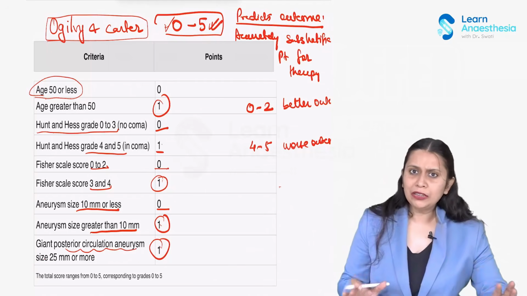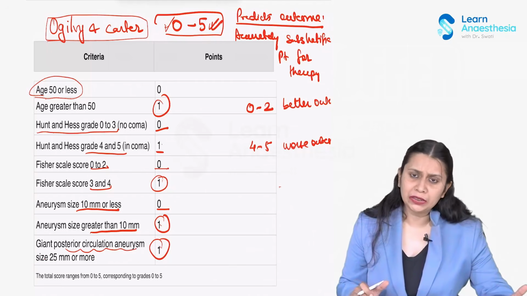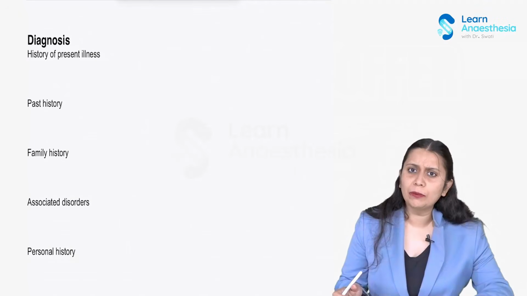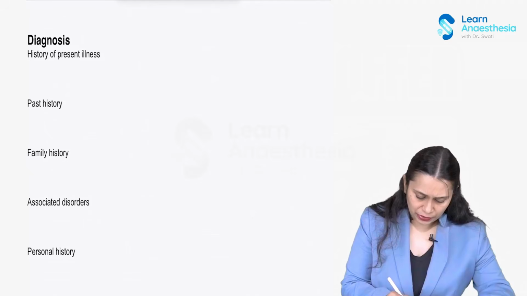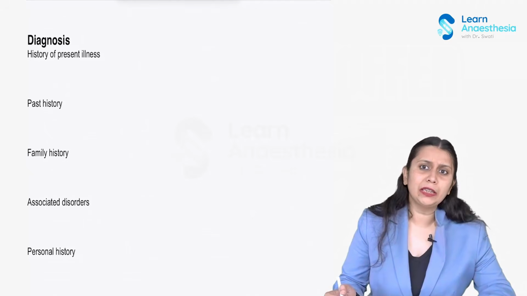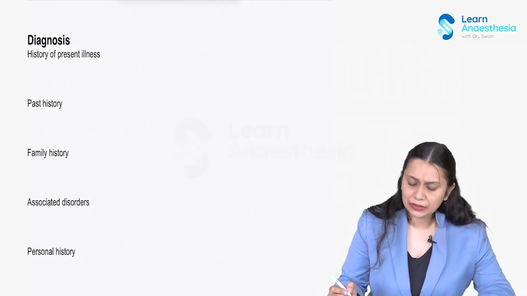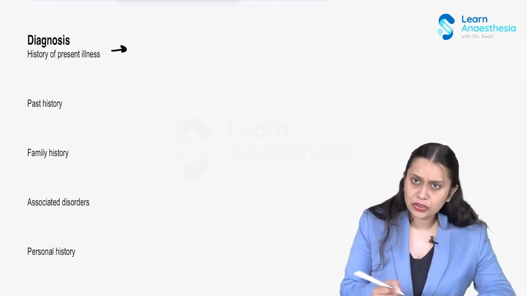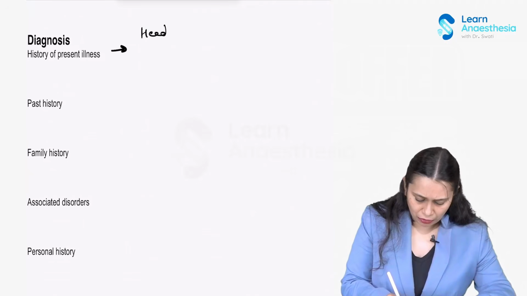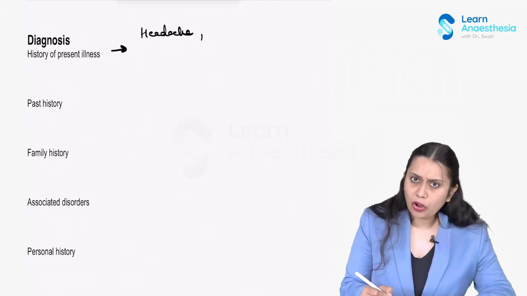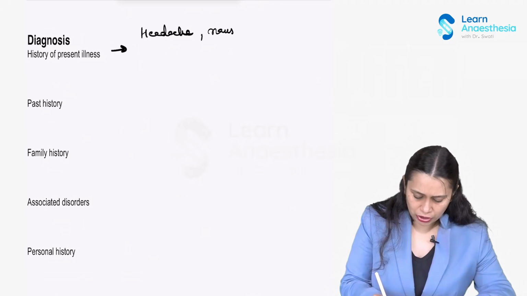Okay, now let us talk about how the patient presents. Let us talk a little bit about the diagnosis of the cerebral aneurysm. The patient presents with headache. In the history of presenting illness, the patient will always complain of headache, which may or may not be associated with nausea and vomiting, right?